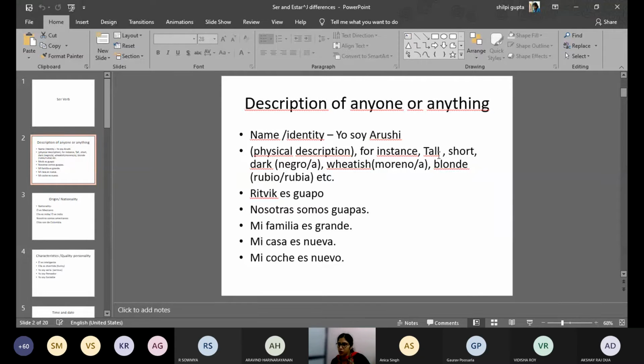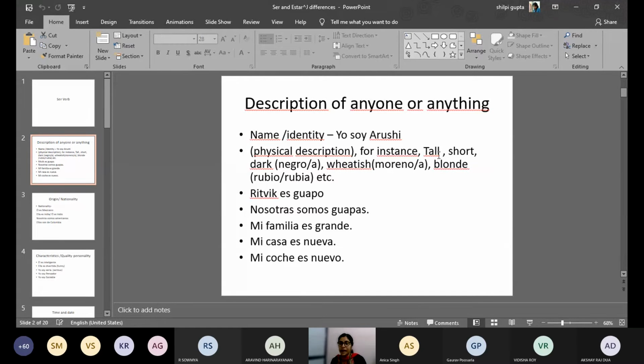Also, the physical description of something is important. Like, I have this cute bottle, small flask bottle, whatever. So this is, mi botella es bonita. Here also I'm describing its structure, so here also I will use the ser verb. Maybe my house is painted pink, so I will be saying mi casa es rosa.